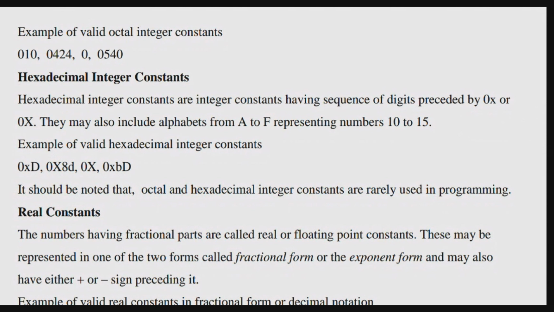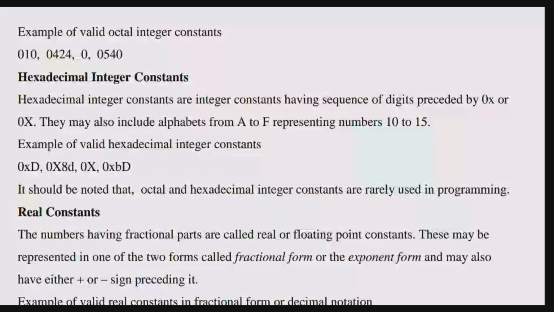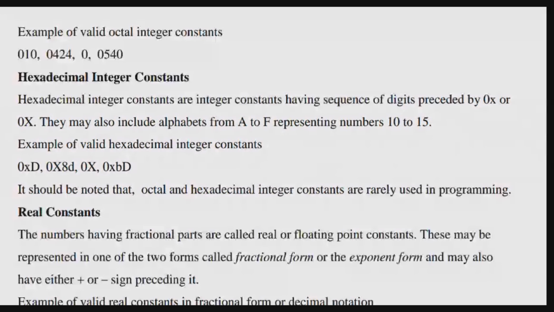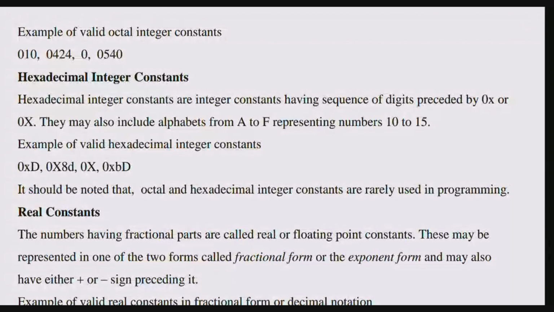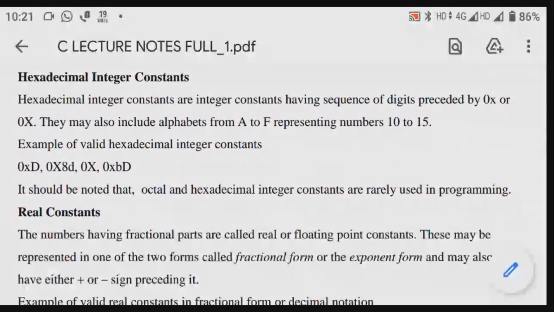These three categories are integer constants only. In the integer constants there are three categories: one is decimal, second is octal, third is hexadecimal. In decimal, all numbers will come. In octal, it should start with 0. In hexadecimal, it should start with 0 capital X or small x.